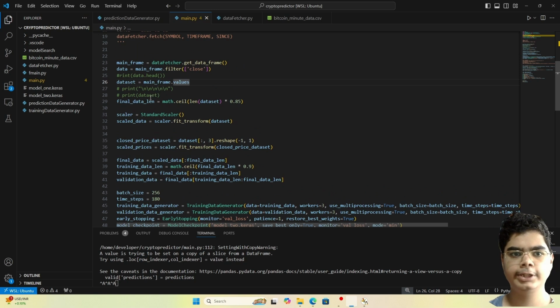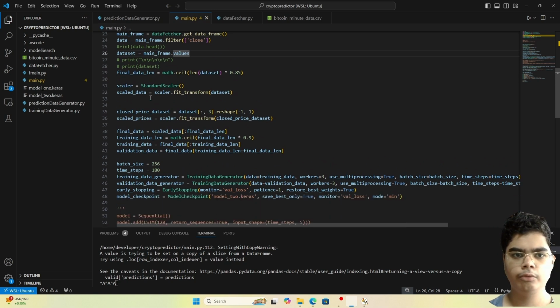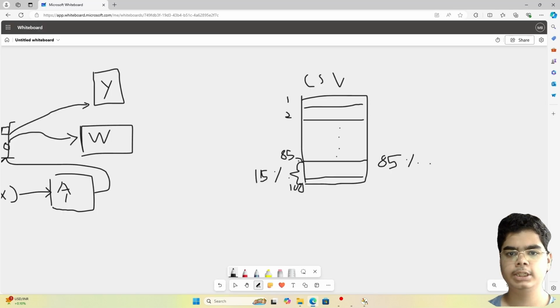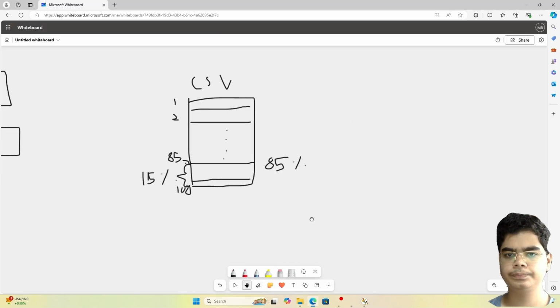So once we have that, we will now initialize the class for data pre-processing. So this is StandardScaler. I've seen that many YouTubers use MinMaxScaler, but it doesn't actually fit with the concept of what we are trying to predict. So now let's get again into the technical stuff.